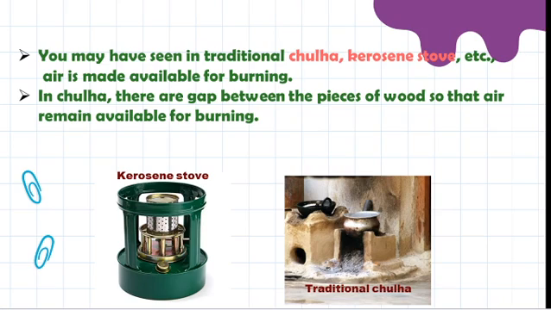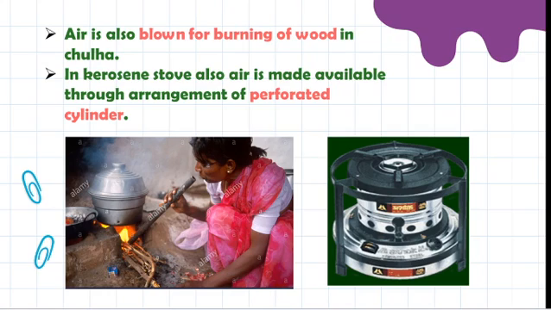As well, in a kerosene stove there will be a perforated cylinder. In that cylinder, when we blow air, it starts burning. That means the perforated cylinder takes up the oxygen around it. As well, in the traditional chulha we can see the instrument that the lady is using, through which air is blown to burn the wood.